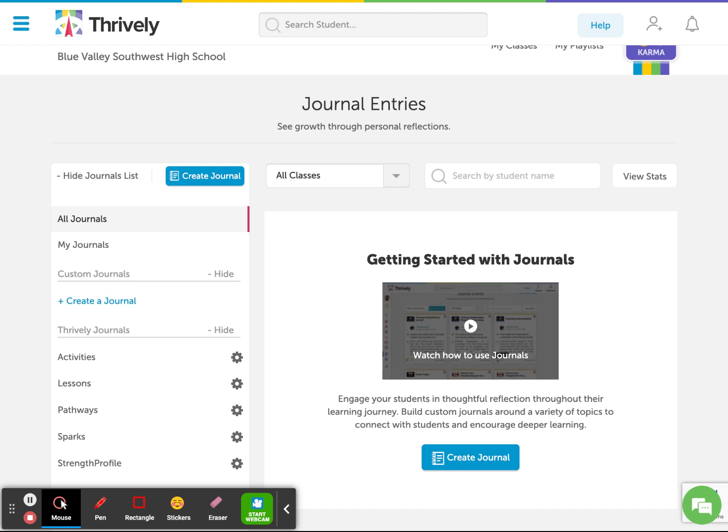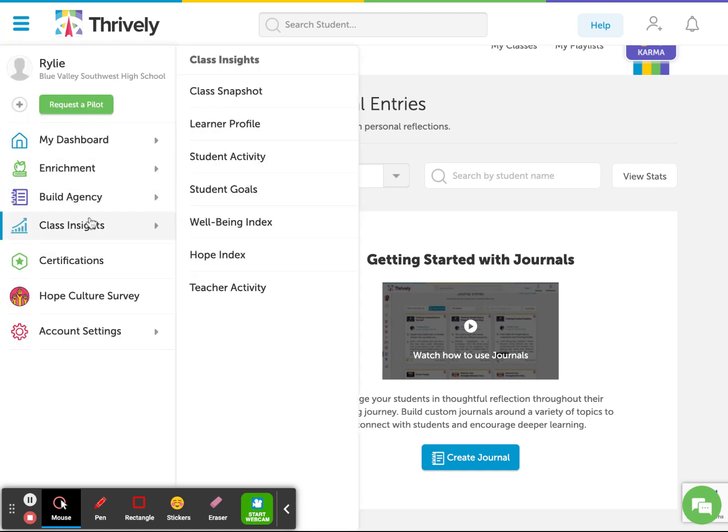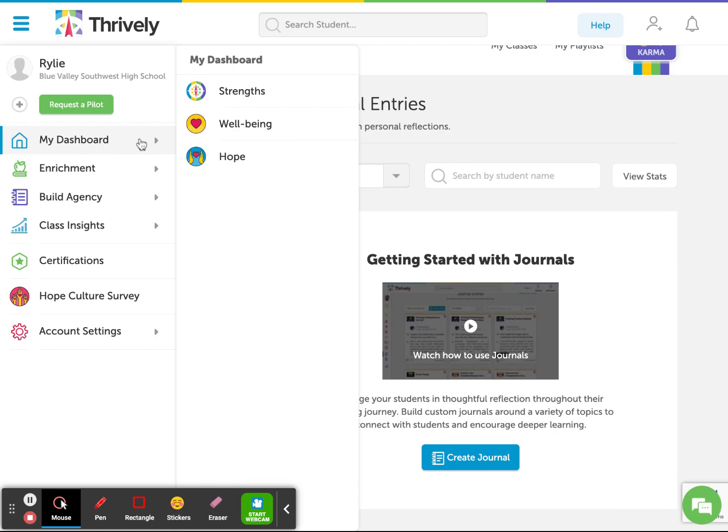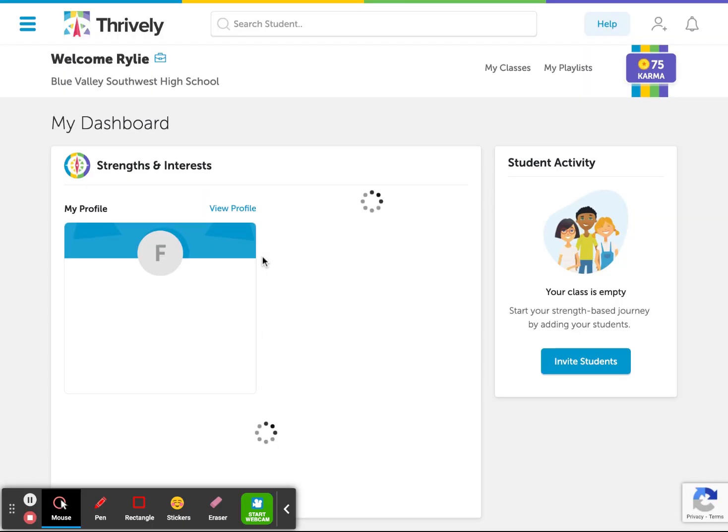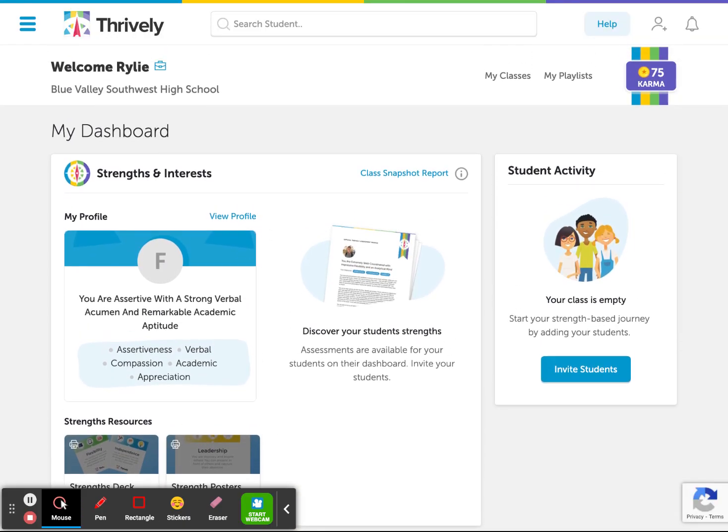Thrively also aligns with ISTE standard for education leaders. Build a strategic plan. Build on the shared vision by collaboratively creating a strategic plan that articulates how technology can be used to enhance learning. By learning my students' goals, activity, their answers and results for well-being index and so much more, I'm able to get a better understanding of how I can help them. I still have a lot left to explore using Thrively, but I plan to do so and figure out how I can make this work for my classroom.